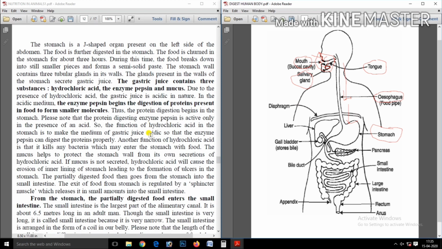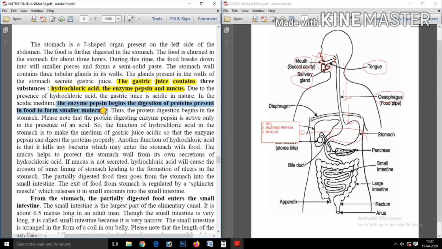Now the stomach has three gastric juices, and these are hydrochloric acid, pepsin enzyme and mucus. As these juices are present in the stomach, they are called gastric juices, because we can also call the stomach a gastric organ. So these are the three juices.